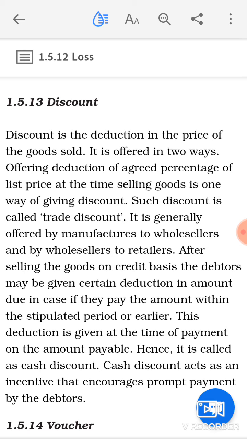In a nutshell, trade discount is the discount provided by the business to its customers so that there can be an increase in the sales volume, while cash discount is provided by the business houses to get prompt payments from the debtors or to receive the amount from the debtors earlier.